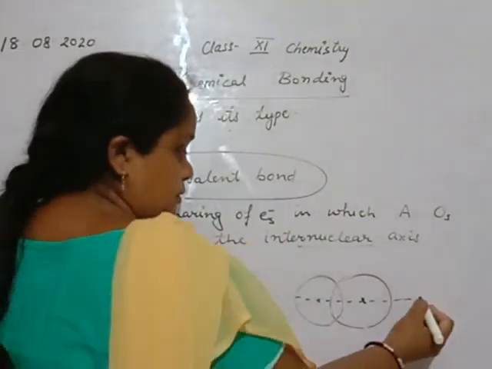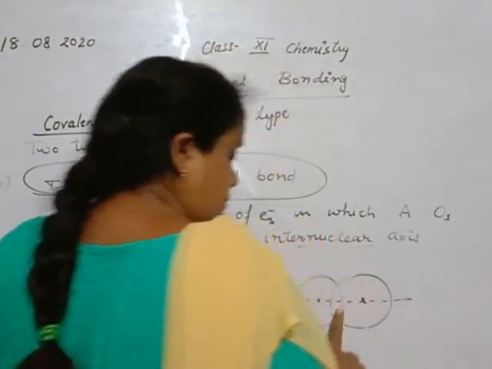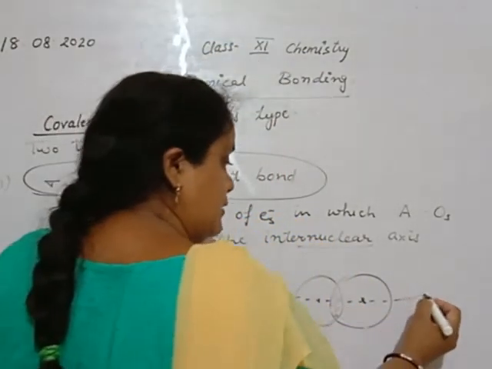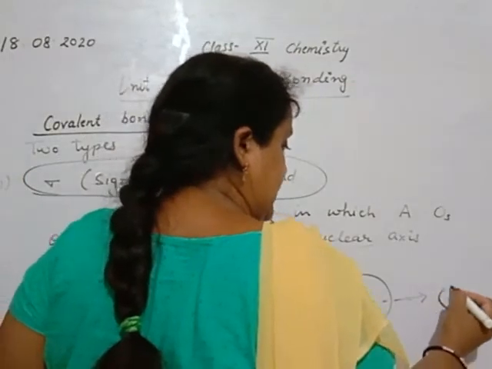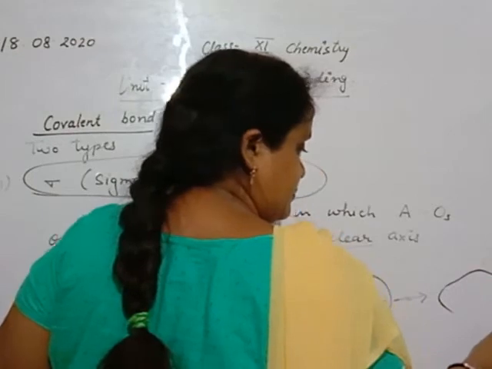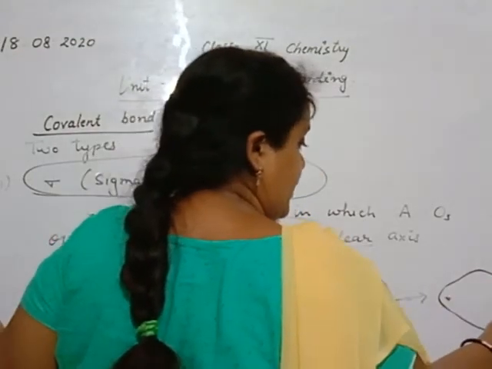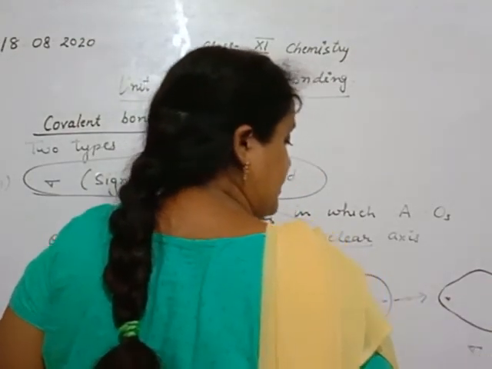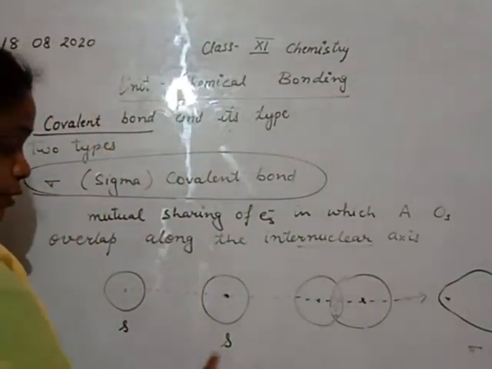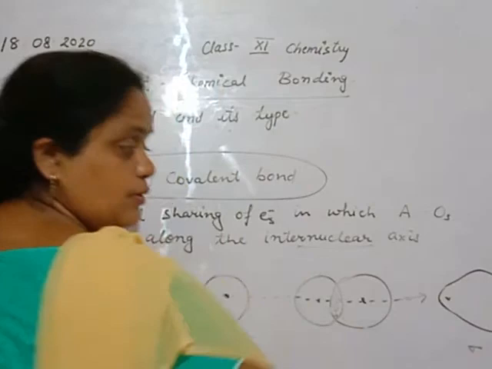In the bond formed, the probability of finding the electron is maximum here. The orbital formed is like this, with the probability of finding the electron maximum here. These are nuclei and this is known as a sigma molecular orbital. These are atomic orbitals and this is a molecular orbital.